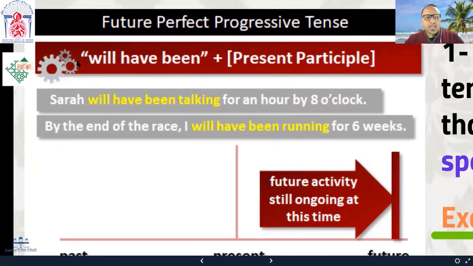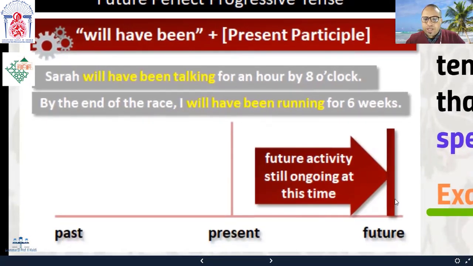So the form is subject plus will have been, okay? Subject plus will have been plus present participle. For example, Sarah will have been talking for an hour by 8 o'clock. Okay, this is 8 o'clock, right? Here, at this point exactly is 8 o'clock.